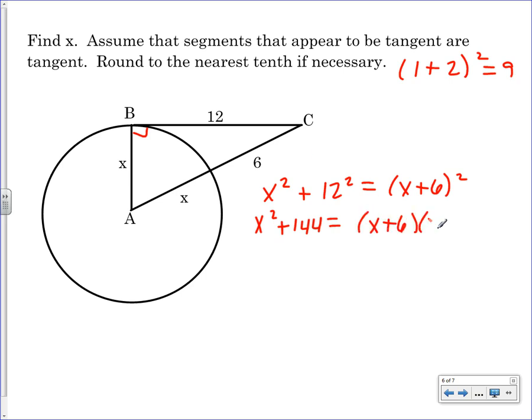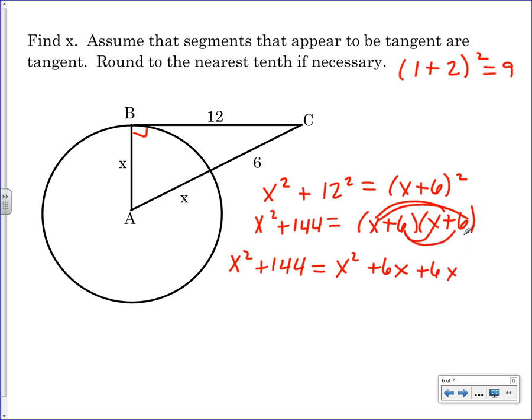X plus 6, x plus 6. Everybody in here can FOIL. First, outer, inner, last. I'll help you remember, but you can. Super easy, right? So I still have this x squared plus 144. So we have first times first. What's x times x? Nope. X to the second. Good. Outer. Yeah, that first step is always multiplication. So x times a positive 6 is a positive 6x, right? Inner. X and 6 times each other is 6x again. Last, two positives make a positive, 36. Is that okay?